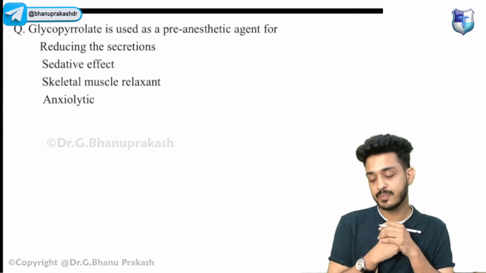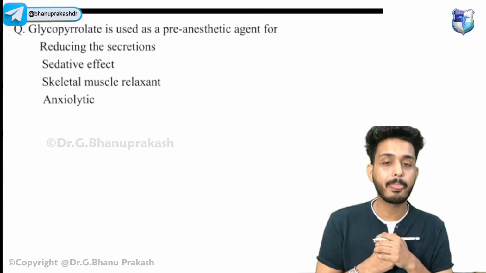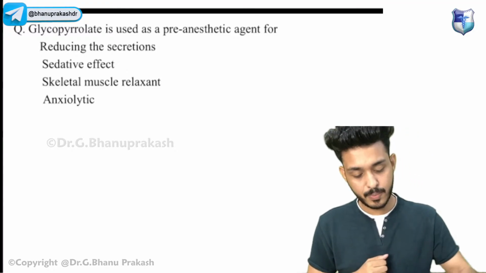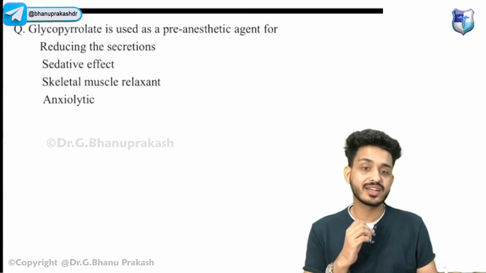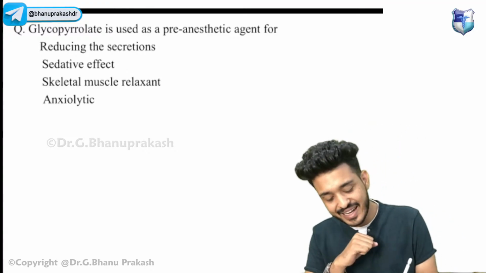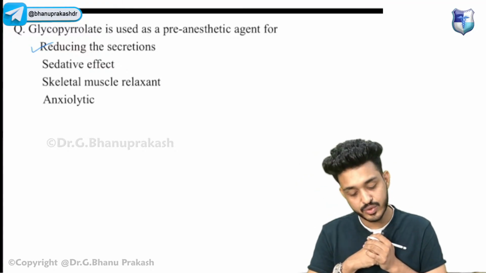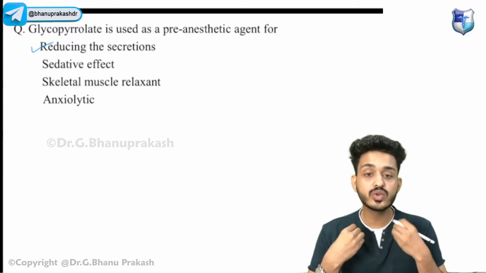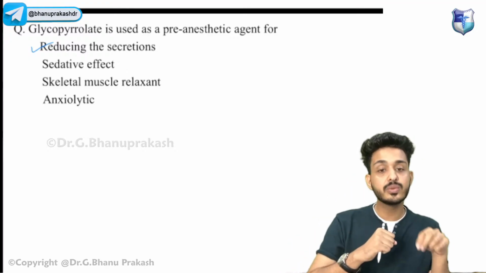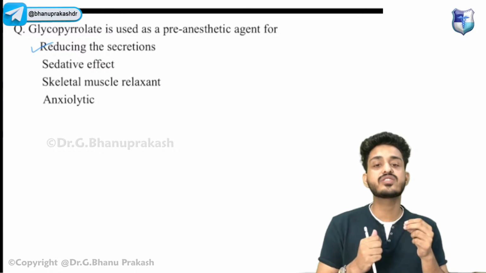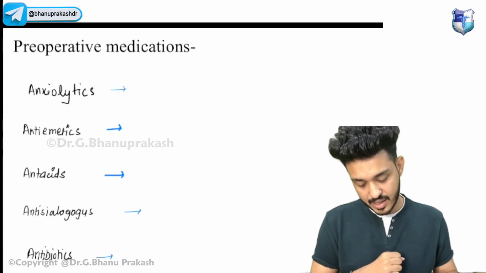Glycopyrrolate is used as a pre-anesthetic agent. What is the function of glycopyrrolate, guys? Glycopyrrolate is an anticholinergic drug and it will be reducing the secretions. Very good. So it reduces the secretions. Why do I want to reduce the secretions? Because when I am putting in my laryngoscope and trying to intubate the patient, I just don't want any kind of secretions because that would lead to aspiration. To prevent aspiration, we are using glycopyrrolate.